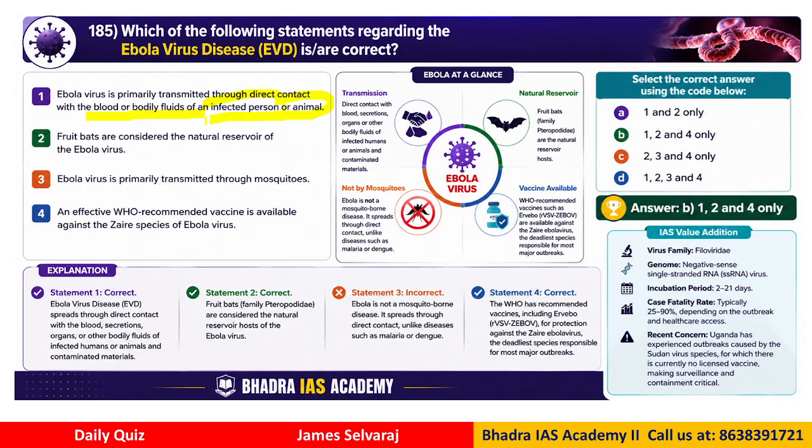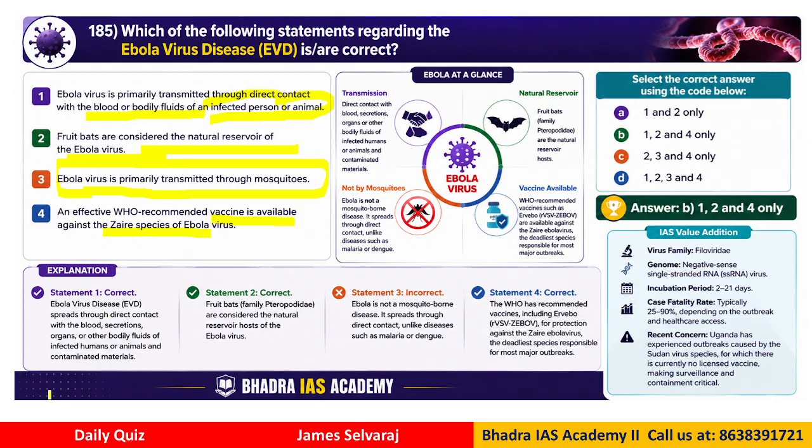That is the first option. Fruit bats are considered to be the natural reservoir of Ebola virus. Third option, Ebola virus is primarily transmitted through mosquitoes, like malaria type. An effective World Health Organization recommended vaccine is available for the Zaire species of Ebola virus.